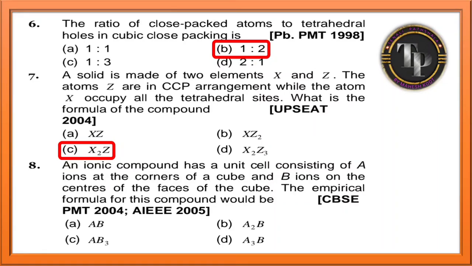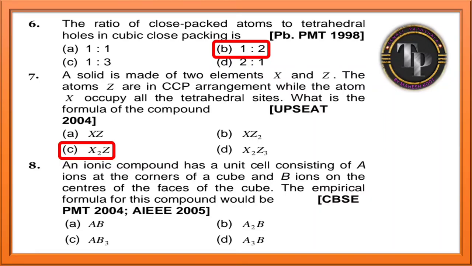An ionic compound has unit cell consisting of A ions at the corners of the cube and B ions on the center of the faces of the cube. The empirical formula of this compound would be, they are asking. See guys, A ions are at the corners of the cube and B ions are at the center of the face of the cube. A ions at the corner means, what is the corner percentage we are going to get here? 8 corners are there. Each corner percentage is 1/8. So 8 into 1/8 is 1. So only 1 A ion is there.